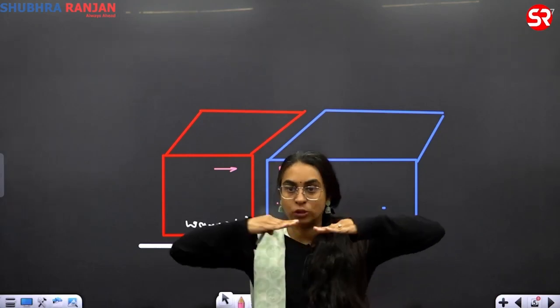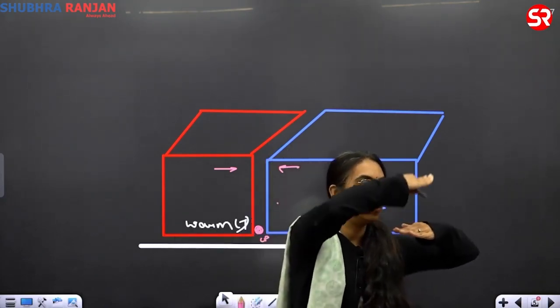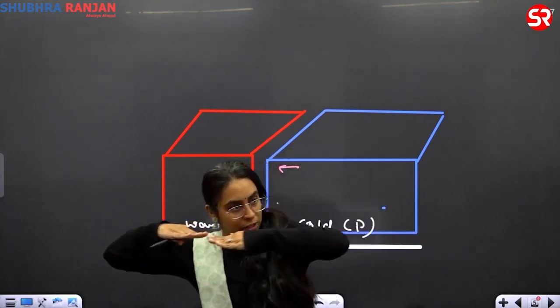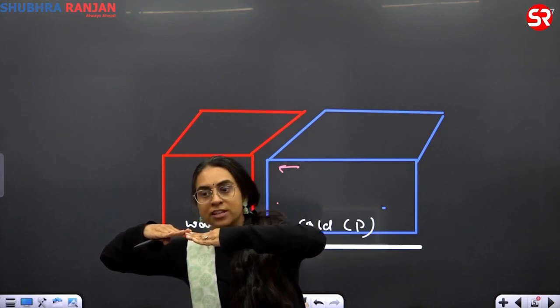One has to move, let's say warm or cold. One has to move into the other's territory. Only then will it rise. If they are just standing side by side, nothing is happening. If the warm air mass moves into the territory of the cold air mass, then it will rise. What is this called? When the warm air mass moves into the territory of the cold air mass, you call this a warm front. When the cold air mass moves into the territory of the warm air mass, you call it a cold front.